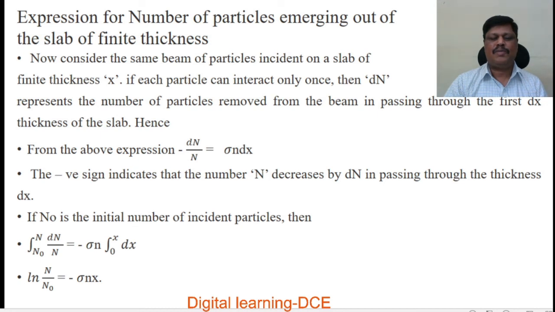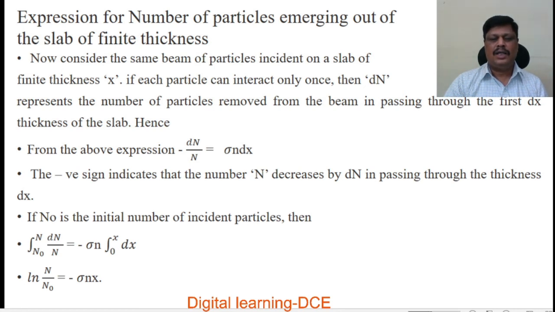As dn number of particles interact with the nucleus of the target, the number of particles in the n incident particles decreases. Because of this decrease in number, we have taken the negative sign.